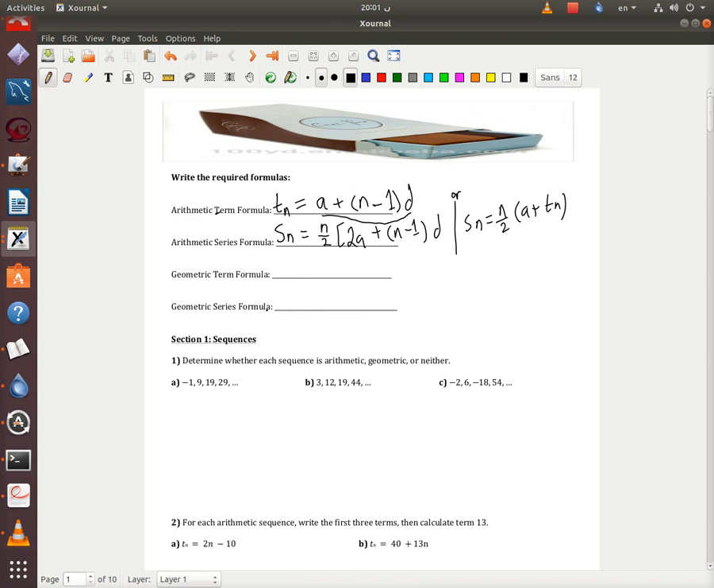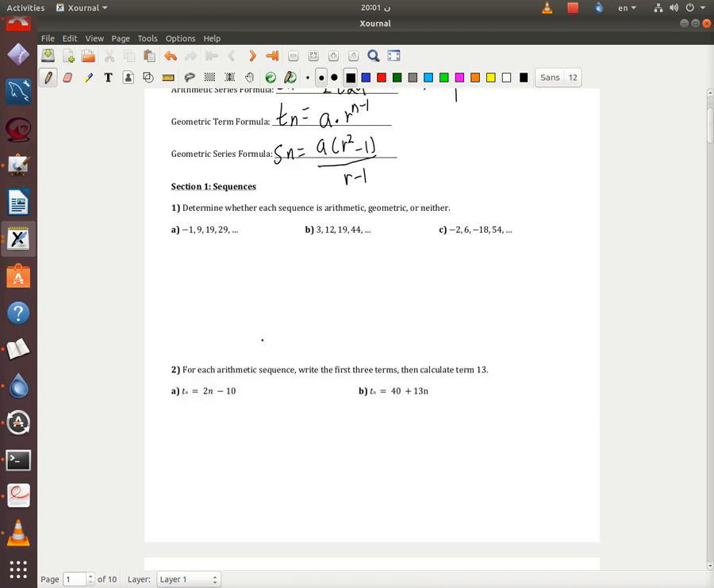How about the third one? The geometric term formula is going to be Tn equals a times r to the power n minus 1, and the series is going to be Sn equals a(r to the power n minus 1) over r minus 1. Okay, got it now? If you do not know what I'm saying, then go back to the book and check it out.